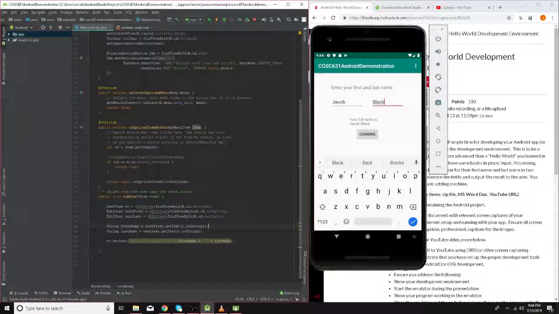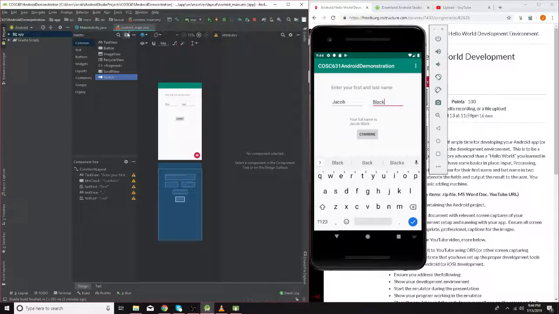And then here, String firstName, String lastName. What this is doing is it's going to that first text box, getting the text from it, and then converting it to a string. And then I'm storing that into a string variable. And then I do the exact same thing with the last name. And then here, tv.setText is allowing me to set the text for my label in the application, and it just outputs Your full name is, and then the two strings, first name, last name.